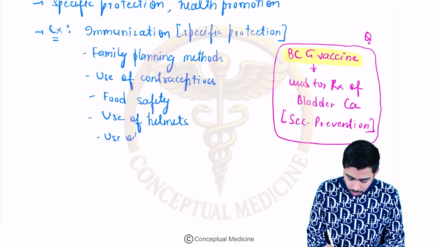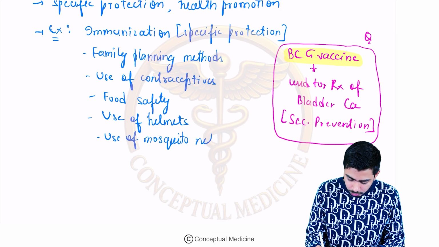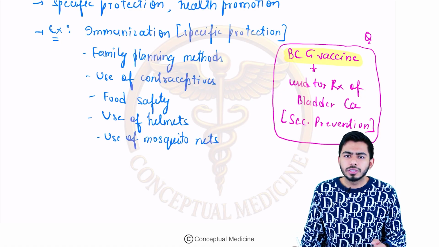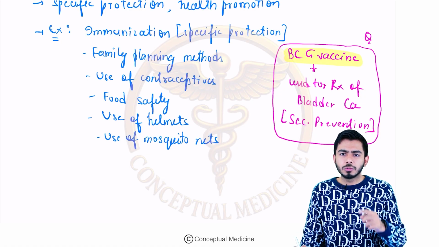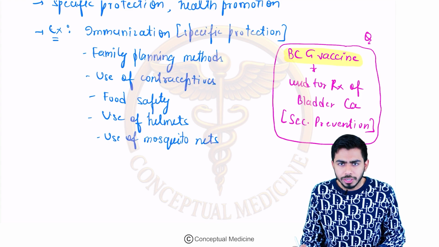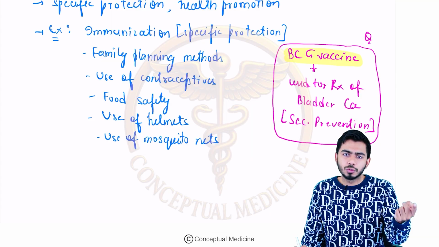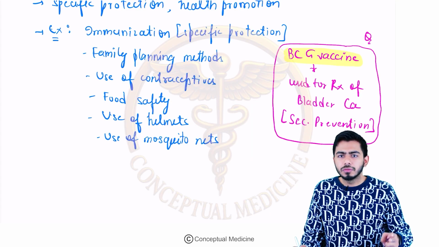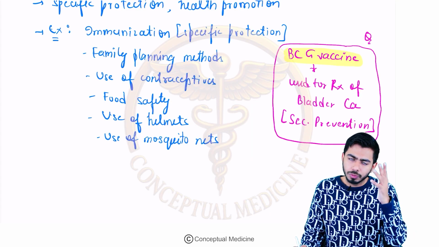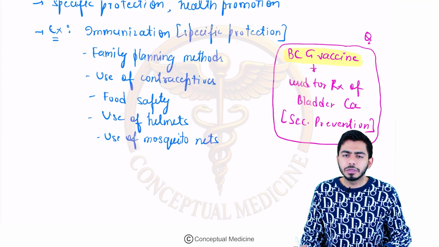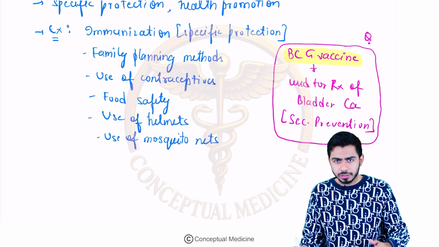Use of mosquito nets in the house. In your homes, you're using mosquito nets very frequently. Why are you using that? What is the risk factor present over here? The mosquito might bite you, right? What will happen if the mosquito bites you? Again, it could be malaria, it could be dengue fever, right? So to prevent that risk factor, we are using this mosquito net. Again, which level of prevention? Primary level of prevention. I hope you are with me, guys, right?